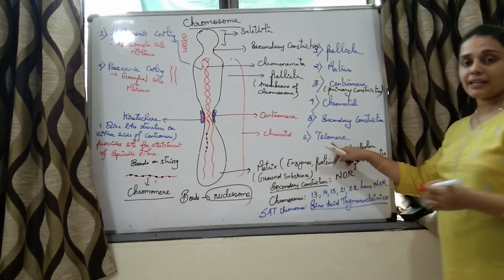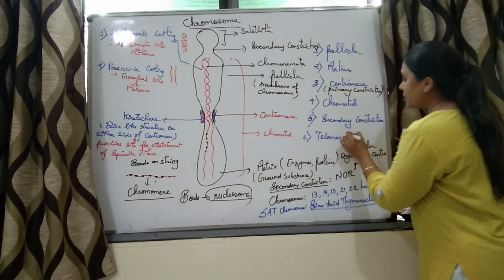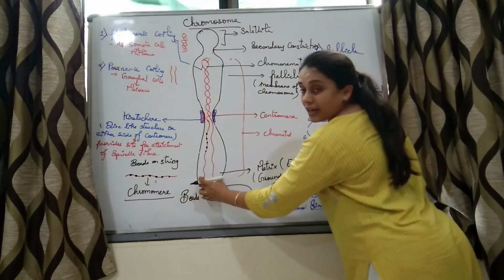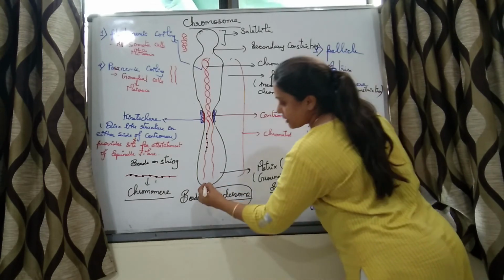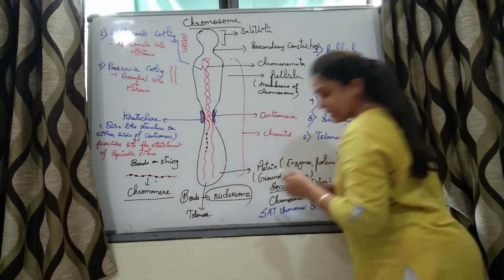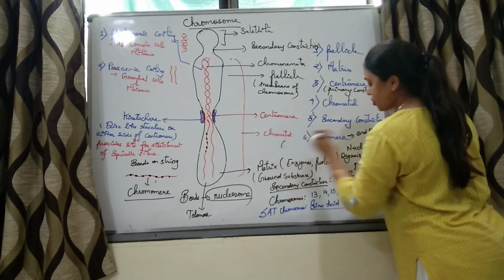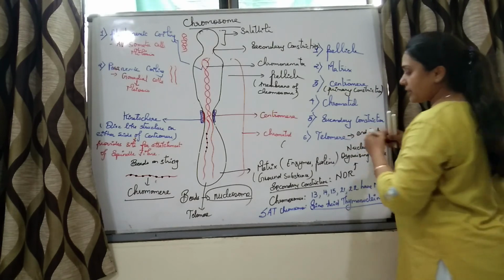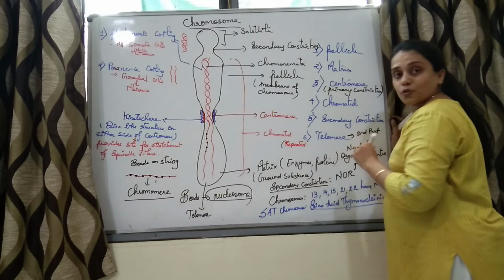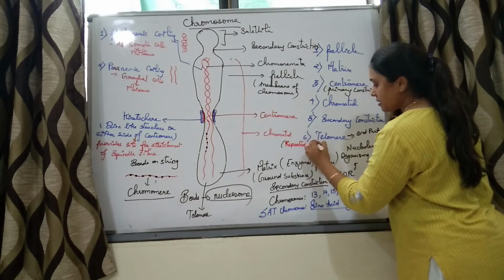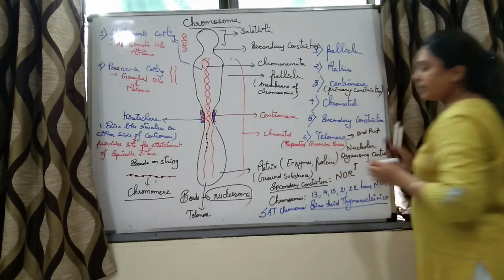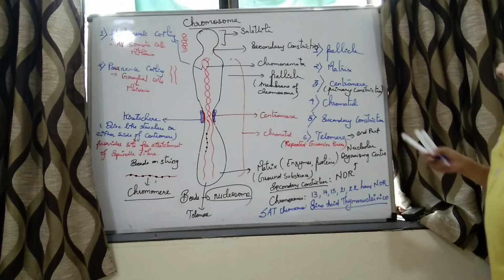The last part is the telomere. Telomere is the end part of the chromosome. Say this part is called the telomere. Telomere is rich in guanine. Telomere has repeated guanine bases, very important, students. It is usually asked. Right?